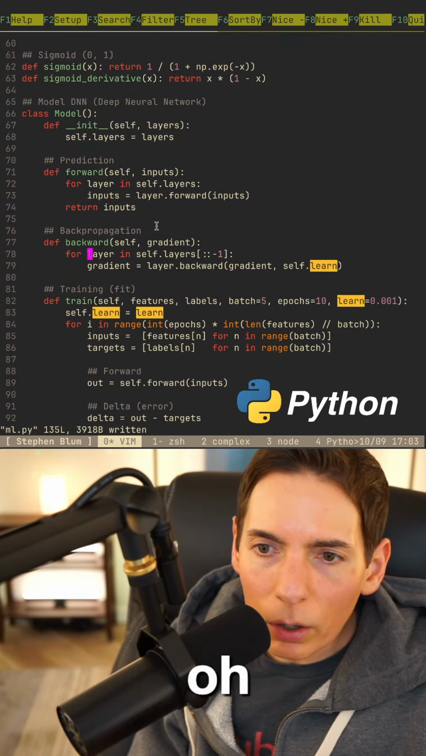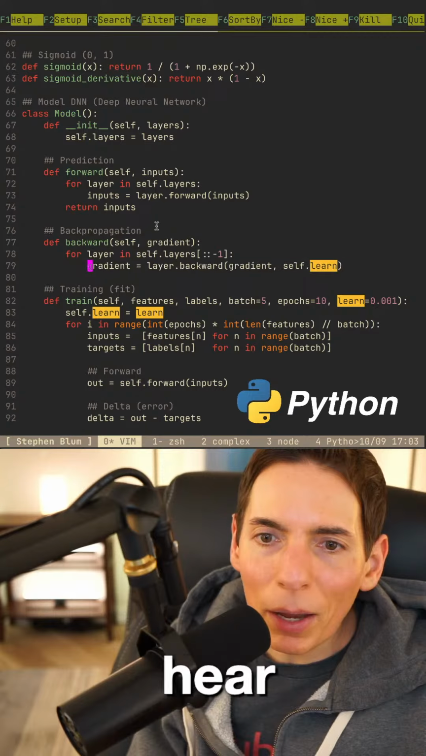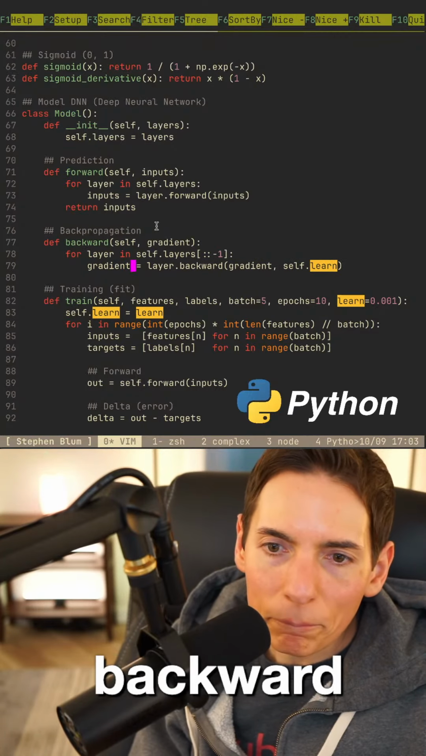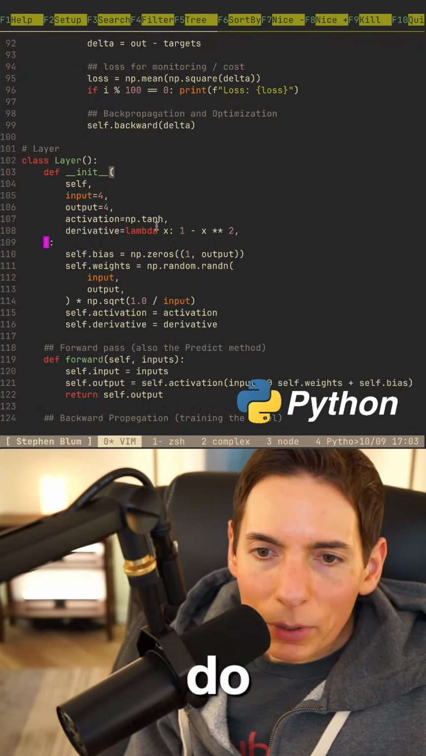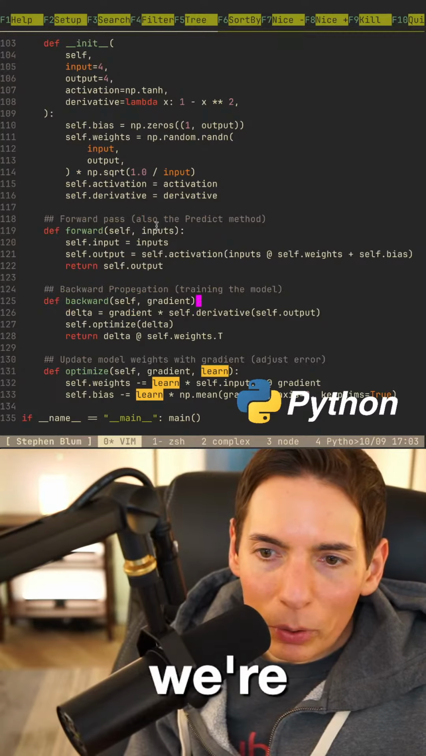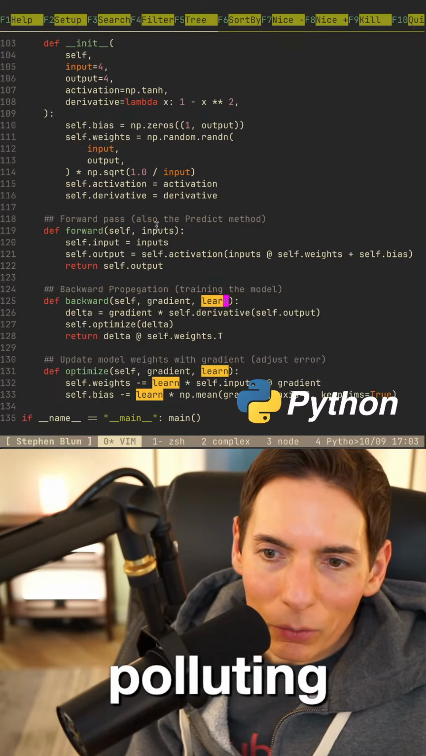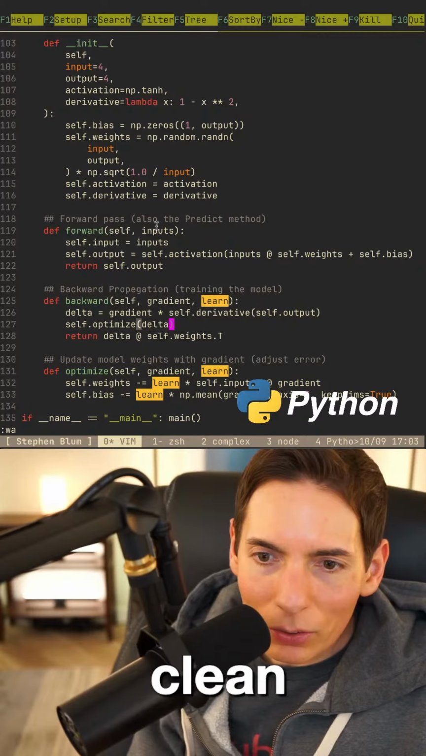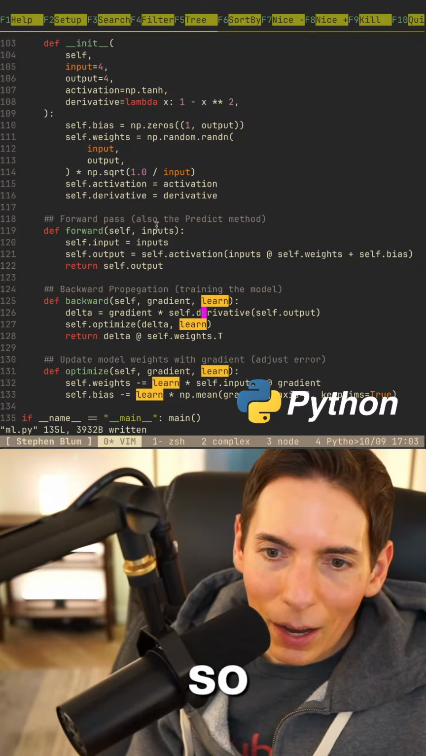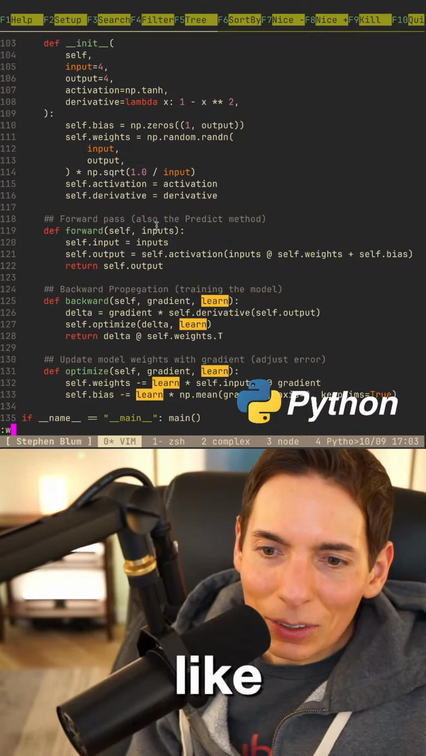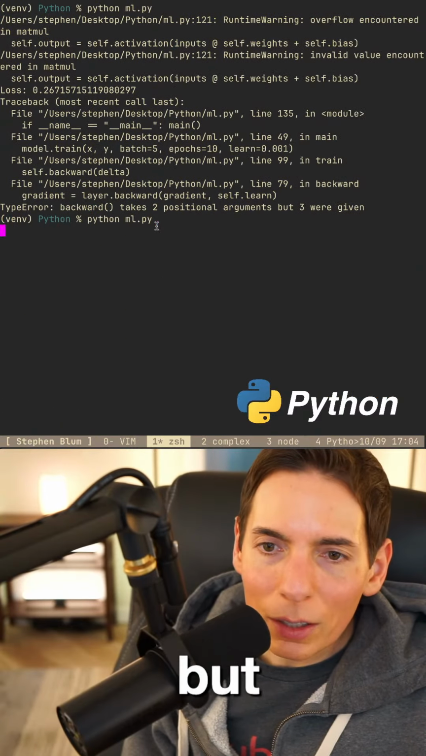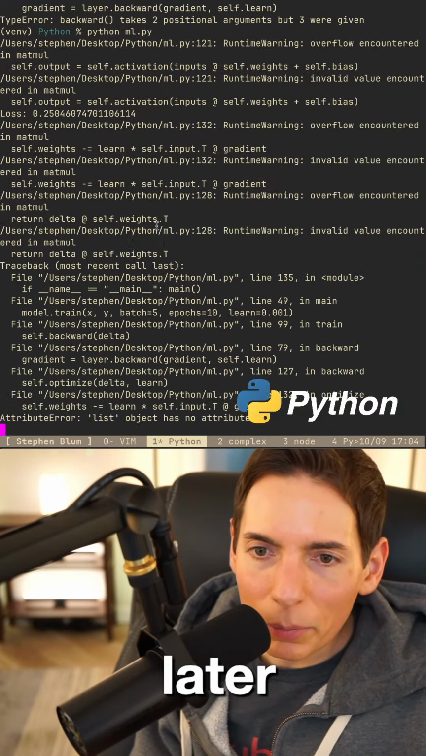Oh, did we do it on the wrong thing? Oh, we did it here. Oh, because backward includes it. Okay, so we have to do one more update. So we're polluting. I need to clean this up later. This has to learn. All right. I do not like this, but we're trying to make it work and we'll clean it up later.